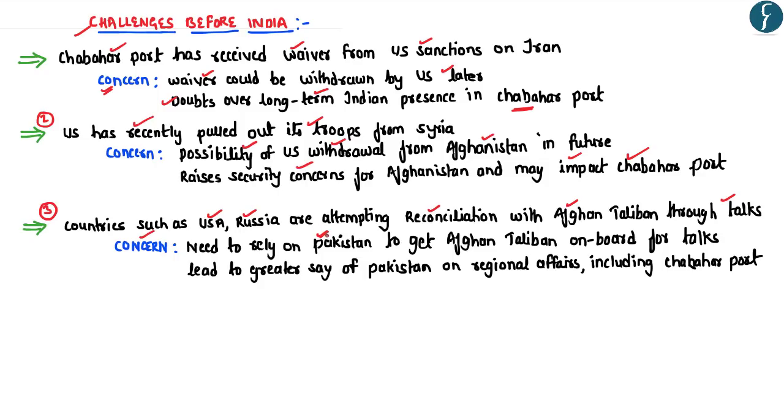So greater reliance on Pakistan for reconciliation with Afghan Taliban would lead to a greater say of Pakistan on regional affairs, including the development of Chabahar port by India. So this clearly highlights that the greater say of Pakistan on important regional matters, including the reconciliation with Afghan Taliban, would adversely affect India's development of Chabahar port. So these are some of the challenges which have been highlighted in this particular editorial.